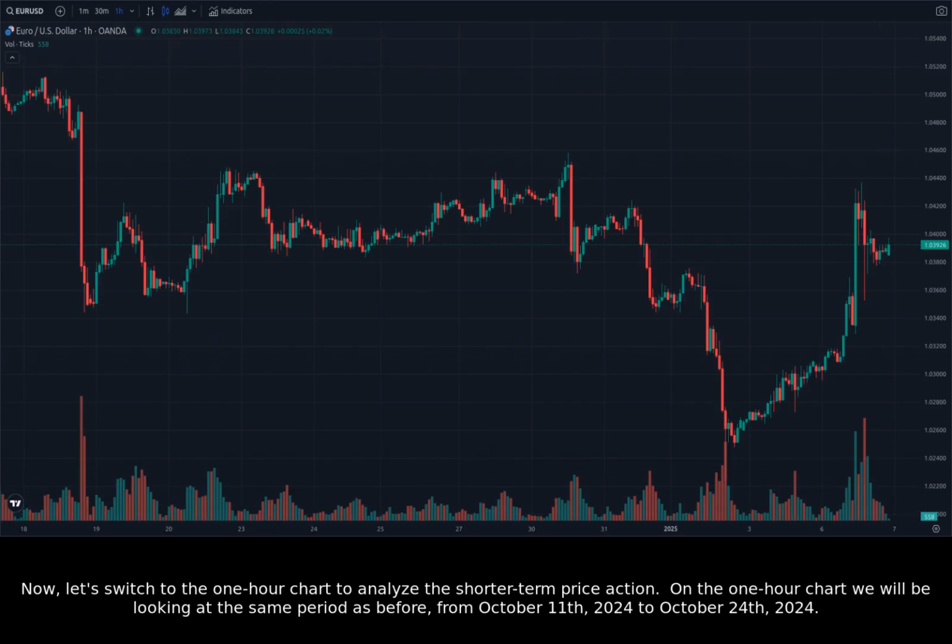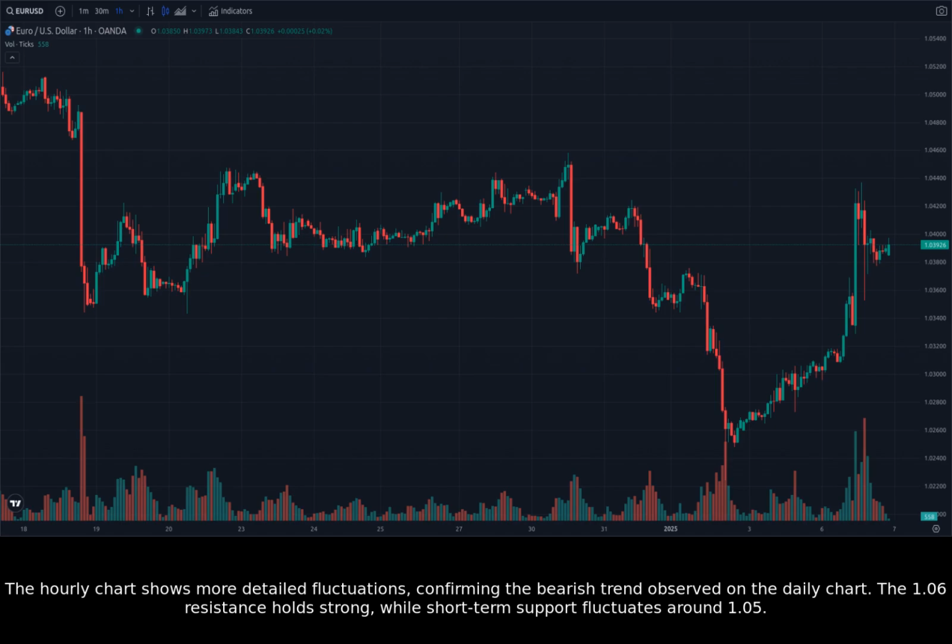Now, let's switch to the 1-hour chart to analyze the shorter-term price action. On the 1-hour chart, we will be looking at the same period as before, from October 11th, 2024 to October 24th, 2024. The hourly chart shows more detailed fluctuations, confirming the bearish trend observed on the daily chart.